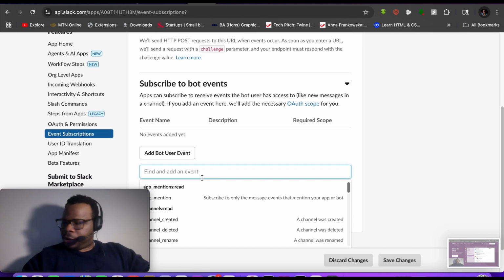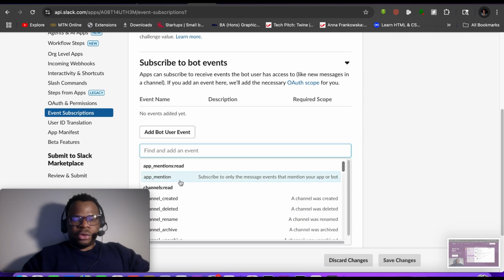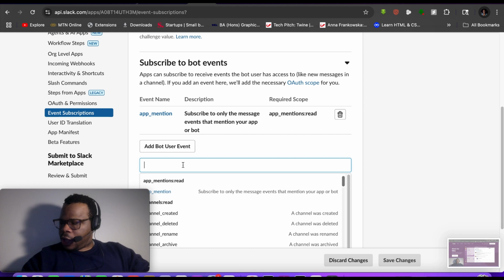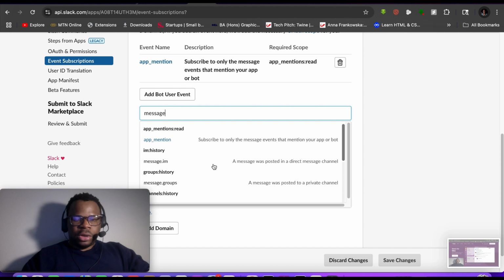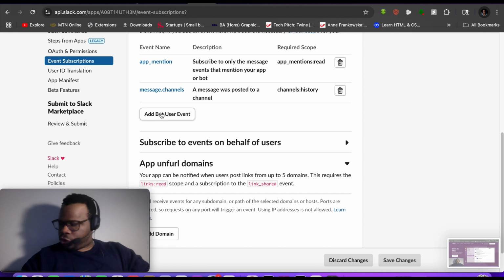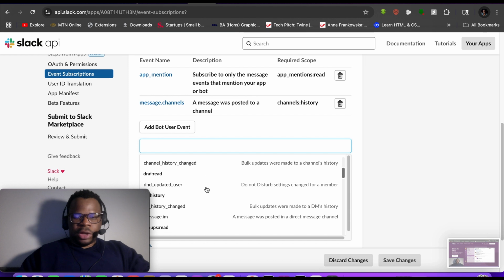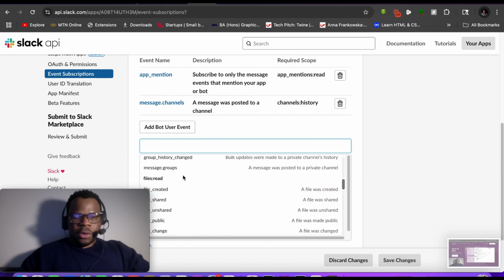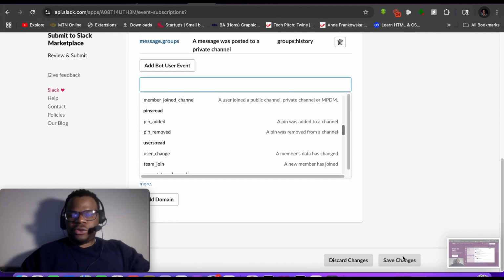We're going to be adding app mentions, then message.channels, and another one we want to add is message.groups. Message.groups also gives you some extra capability, so I think we can just select it instead of typing the message. Okay, yep, that is sorted, and then we'll have to save changes.